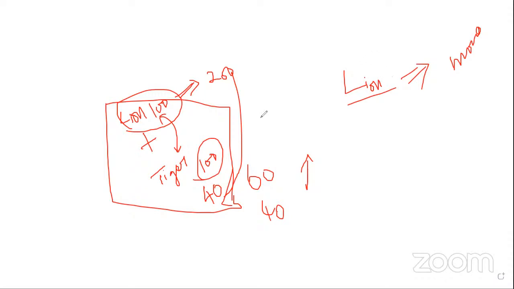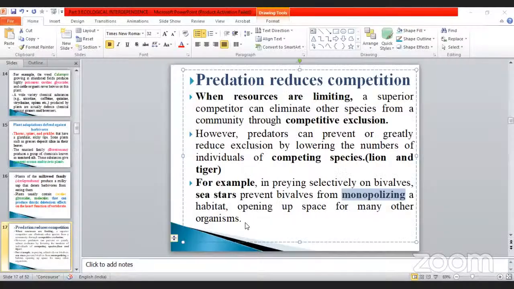My dear, do you understand now? Once again, I repeat for you. There is a particular area. Lion and tiger are there. The competition is between these two animals only. Once the lion completely eradicates the other animals, whether by sending them out of the area or killing them, finally the lion only occupies this area. That condition is called monopolizing habitat, opening up space for many other organisms. So go to the next one.